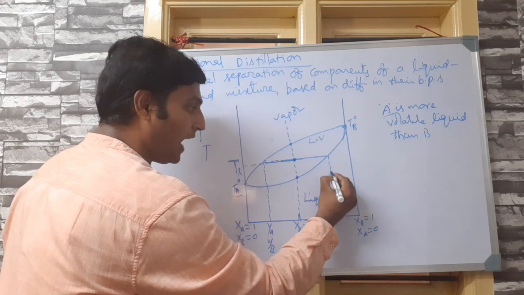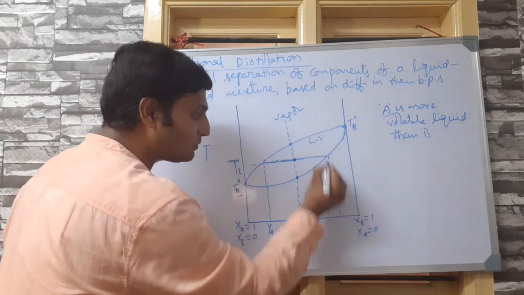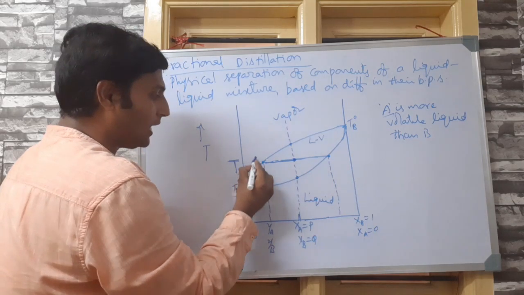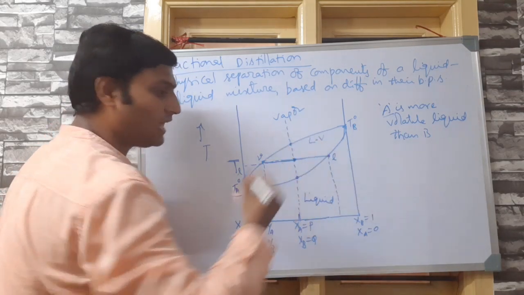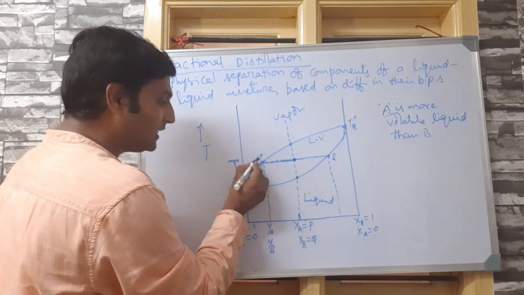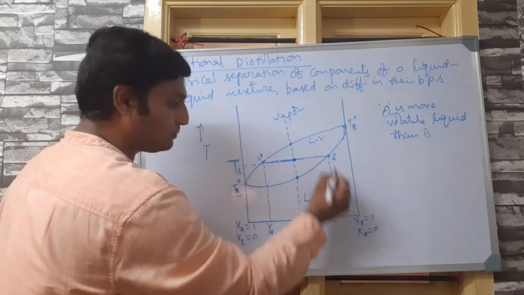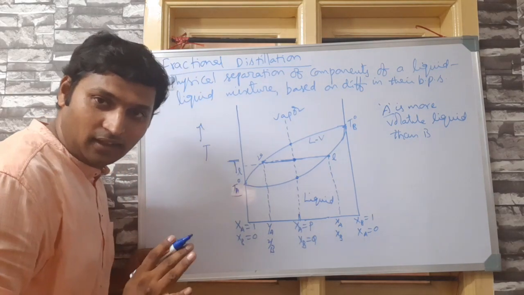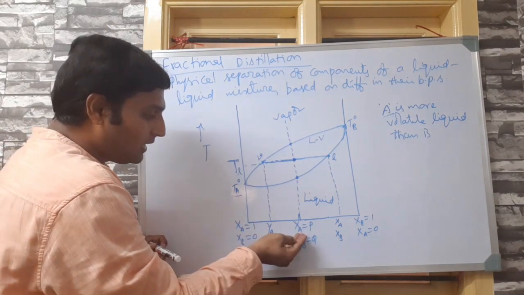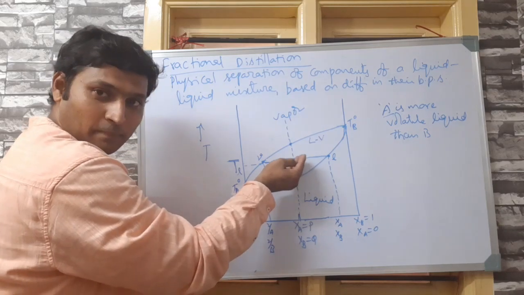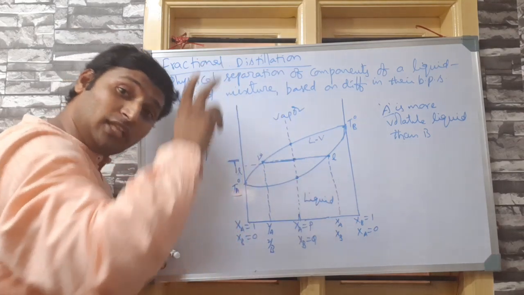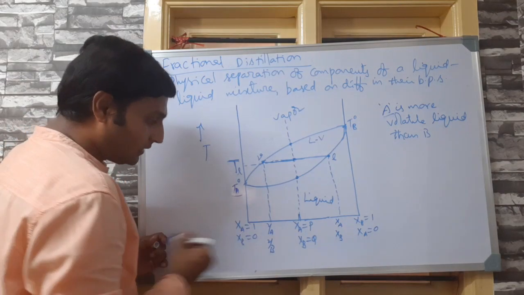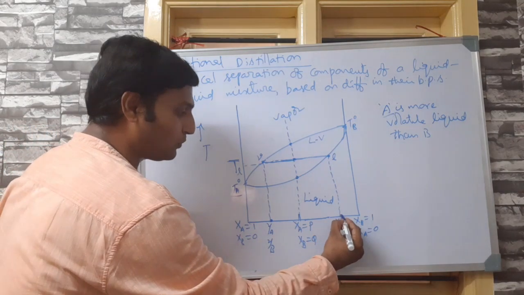Whereas against TL, what does this point on this curve represent? Let me call this V and this L. So this point represents the vapor phase composition, and this point obviously represents the liquid phase composition. So please understand, when I heated this liquid mixture to this particular temperature, I will have both liquid and vapor, and the vapor phase composition will be this point and the liquid phase composition will be this point.